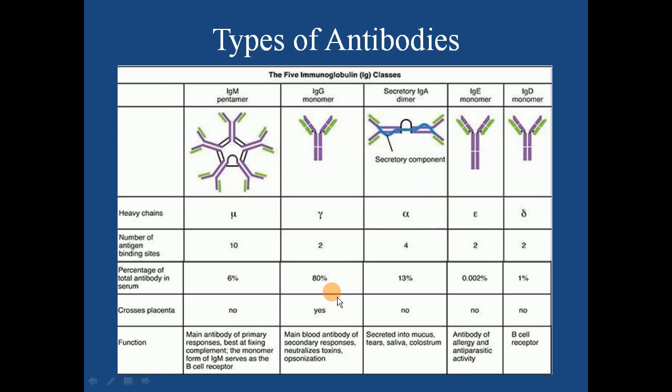The important feature here is which one can cross the placenta. As you could see, only one, that is IgG, can cross the placenta. This feature is important. You can highlight it while noting down the functions. You have to keep in mind IgM. What is the main thing regarding it? It is your main antibody of primary response. Okay.